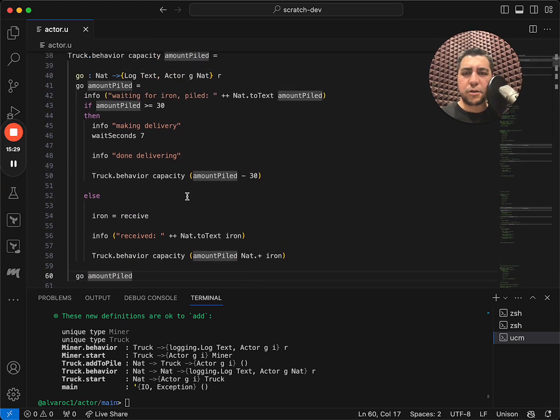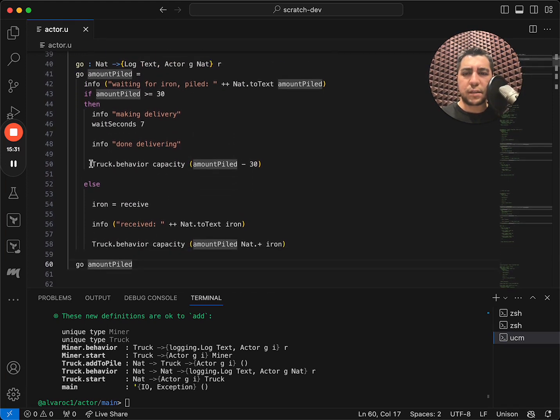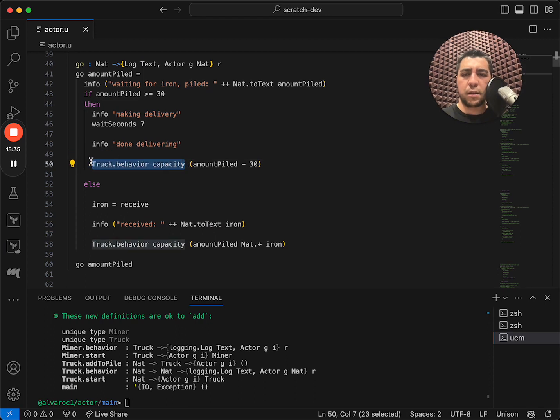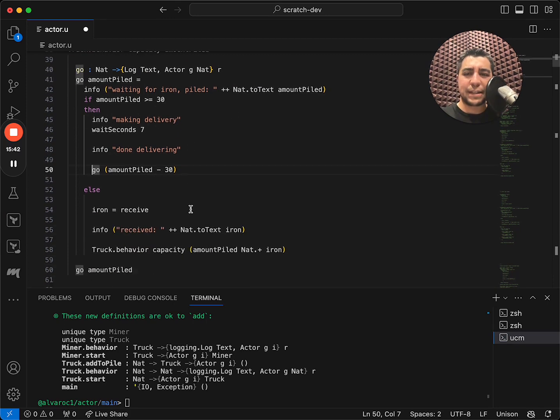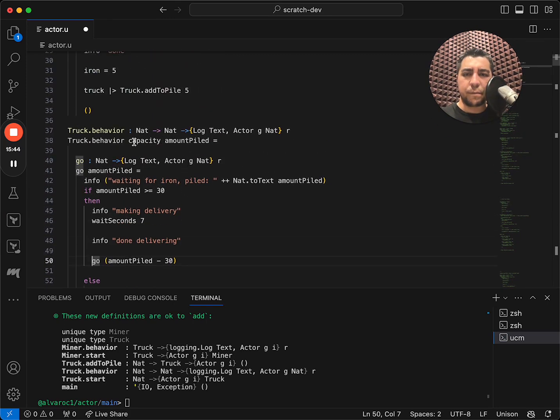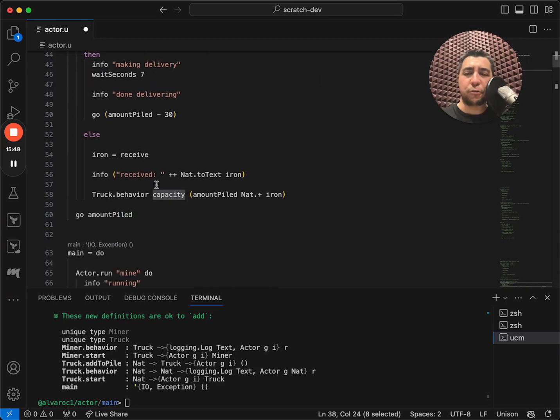But now that we have this function, we don't have to call this outer truck behavior. We could just say go, because we always have access to the capacity from this scope, so we don't have to pass it along every time we recurse anymore. We can just say go here.